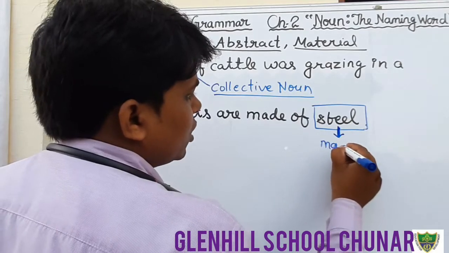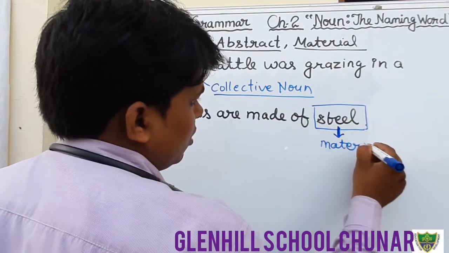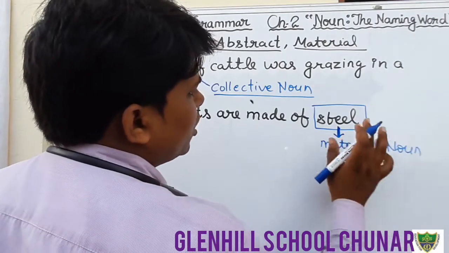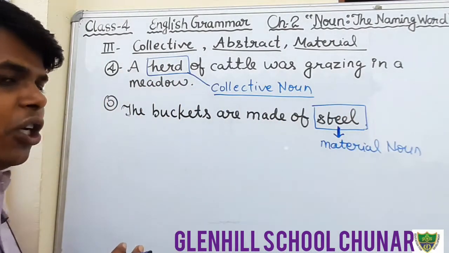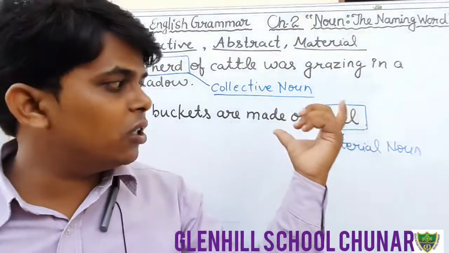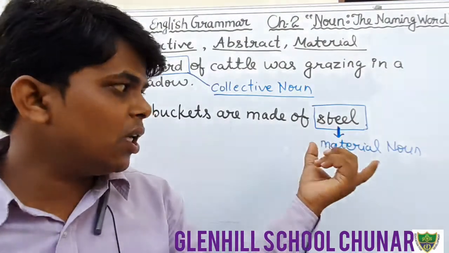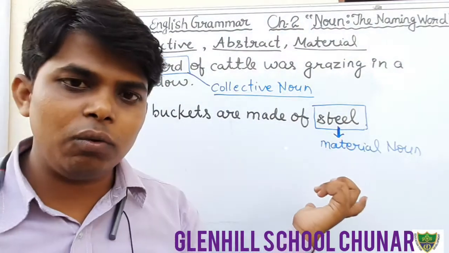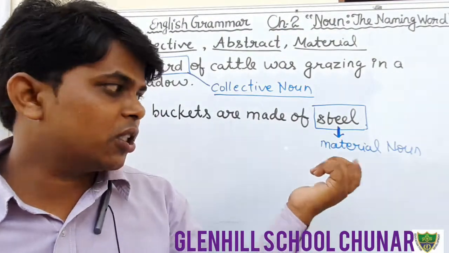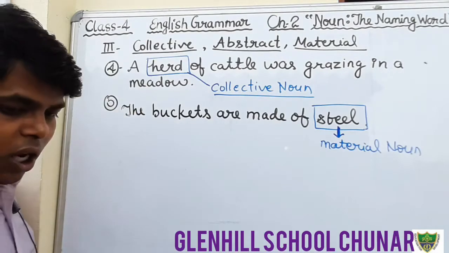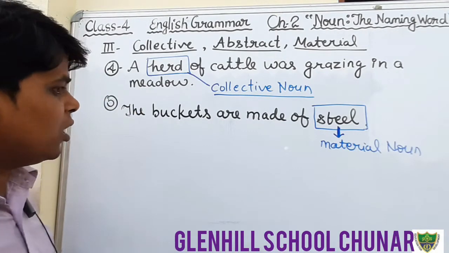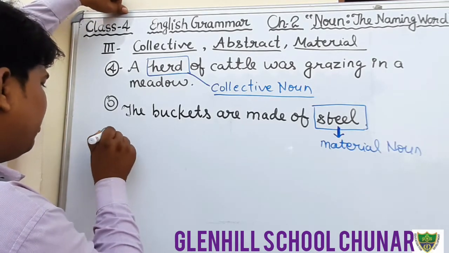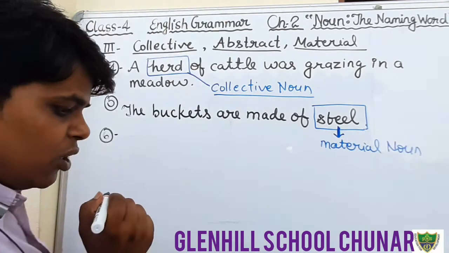So in the blanks you fill in material noun. What is the material noun in this sentence? Steel. Okay students, circle the word steel with the help of a pencil, and write in front of that sentence, material noun. Okay students, just write it down. Now question number 5 is completed, and now we will see question number 6.